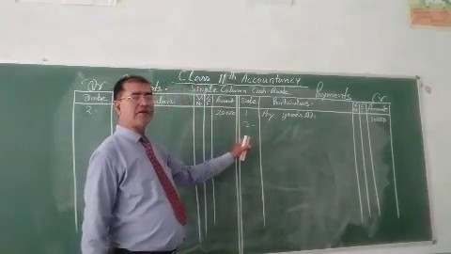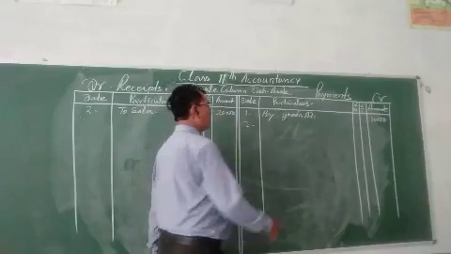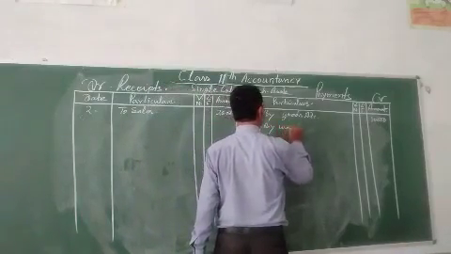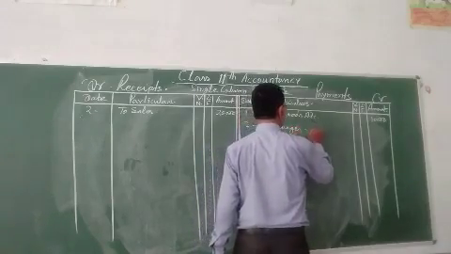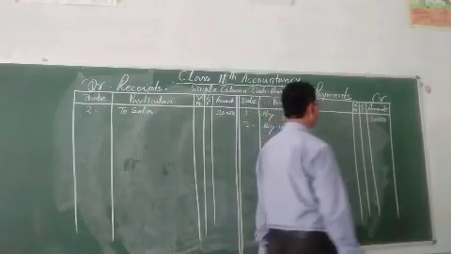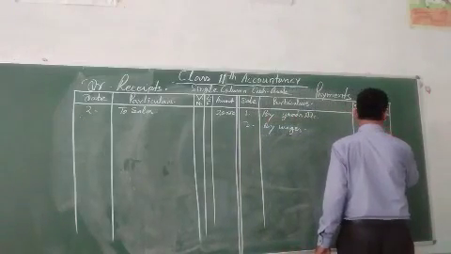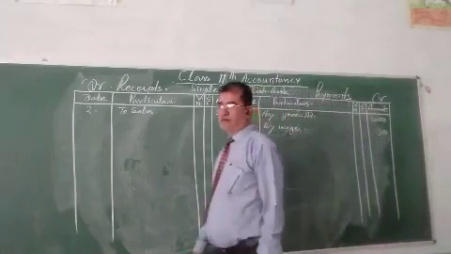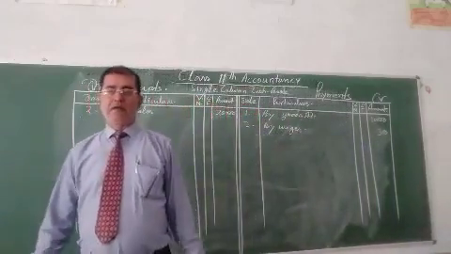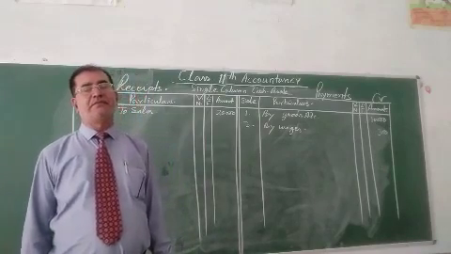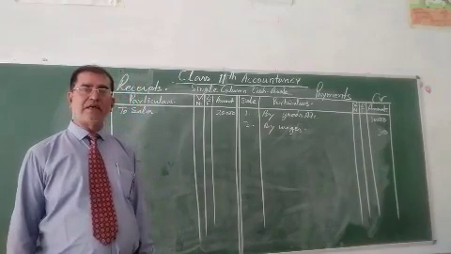So by wages. Suppose that 300, whether information given in the question.